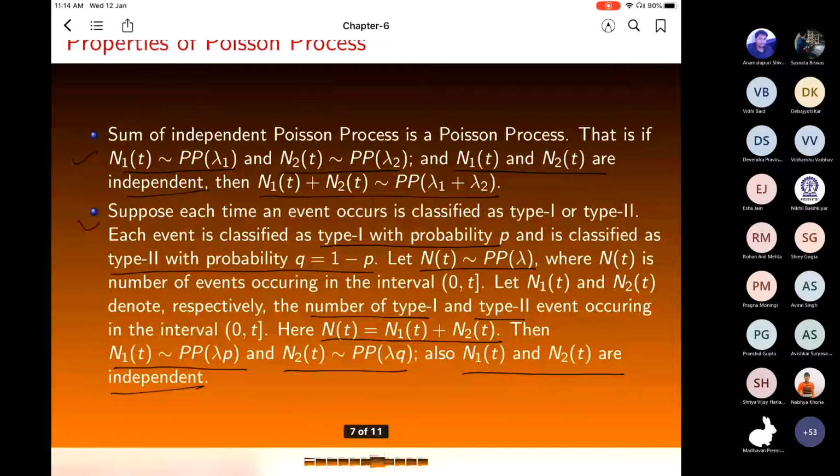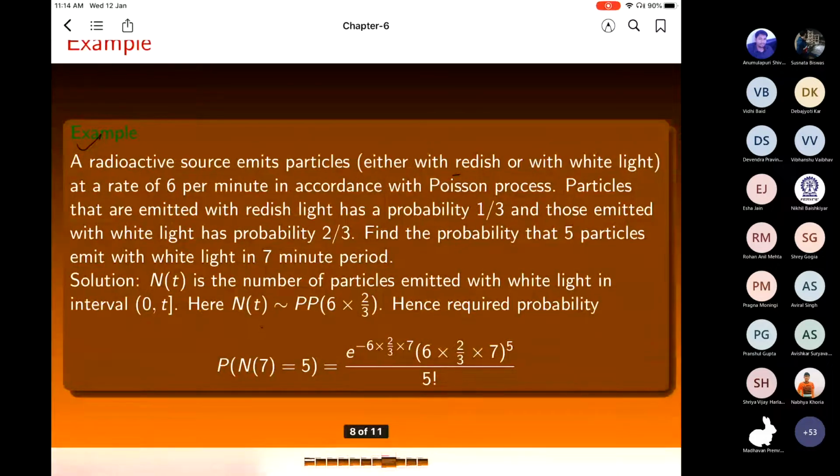If there are more than 2 types, such that P1 plus P2 plus up to Pn is 1, I think the proof will go in the same fashion, so there is no problem with that, as long as the summation is 1. Once I do the proof, you can check it. But first I will introduce the joint distribution, then the proof can be done.